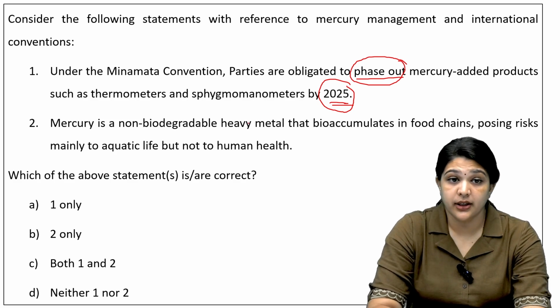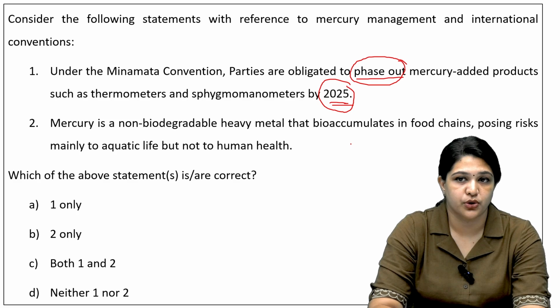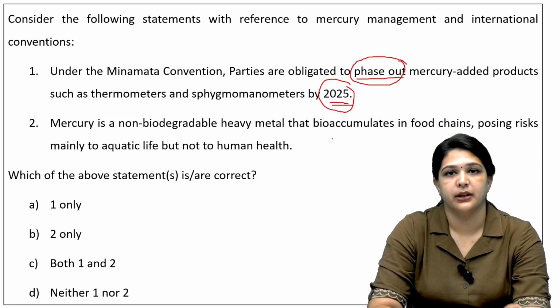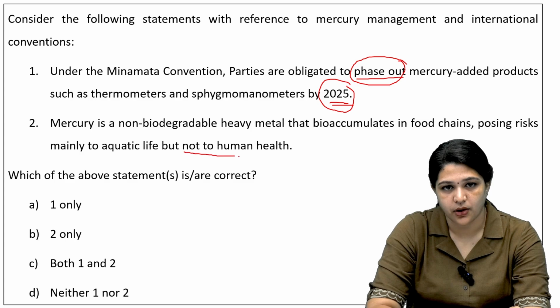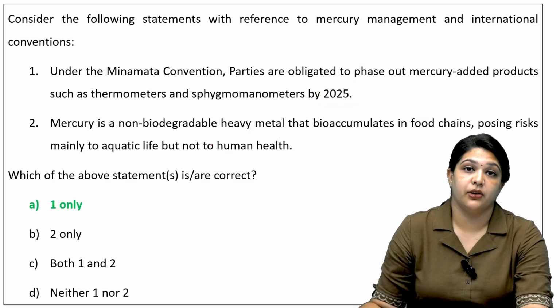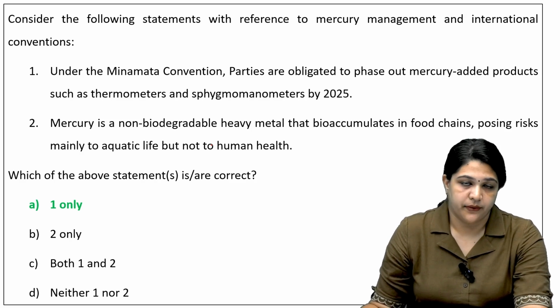And next, mercury is a non-biodegradable heavy metal that bioaccumulates in food chains, posing risk mainly to aquatic life but not to human health. One of the effects of exposure to mercury is Minamata disease, which we have discussed.